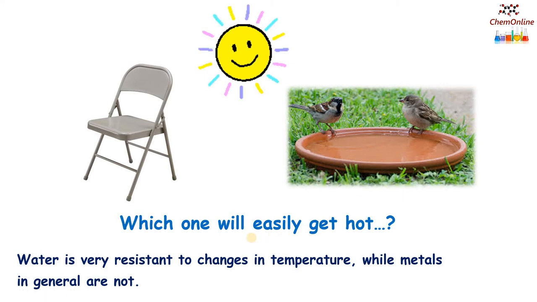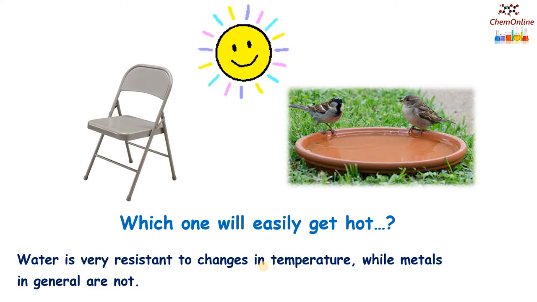We know that a metal chair will be very hot if we keep it outside for a few hours. At the same time, water in a pot will not be as hot as the metal chair. That means water is very resistant to changes in temperature, while metals in general will get hot easily. That means the heat energy required to increase the temperature of the metal chair will be very little. At the same time, more heat energy is required to make water really hot.